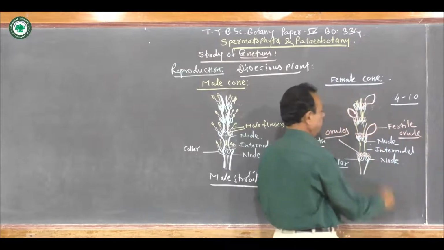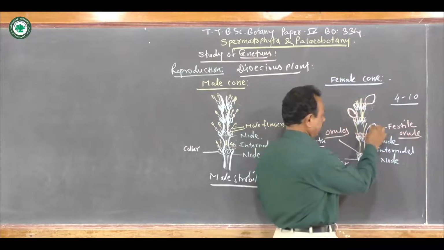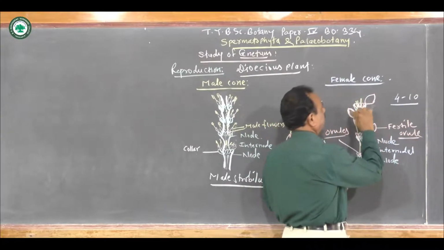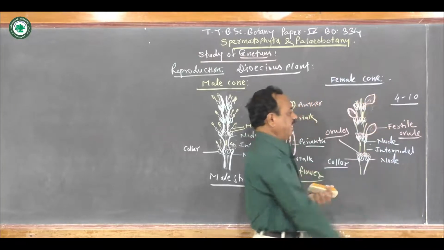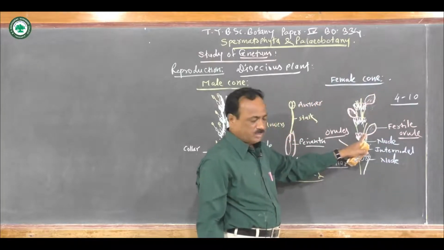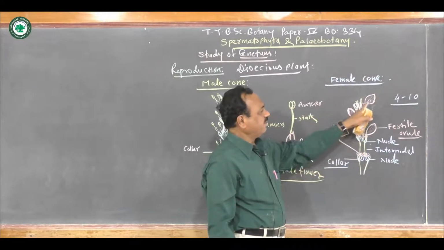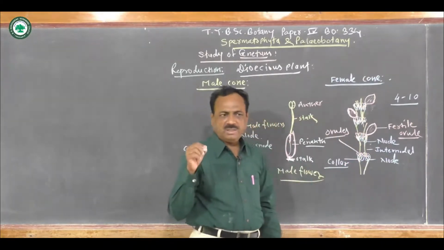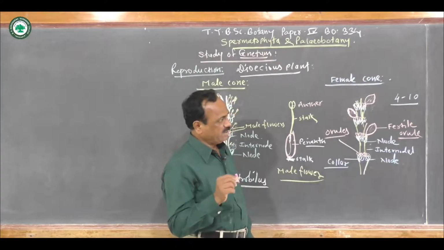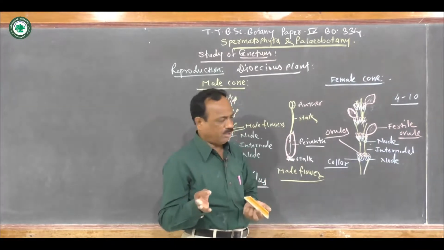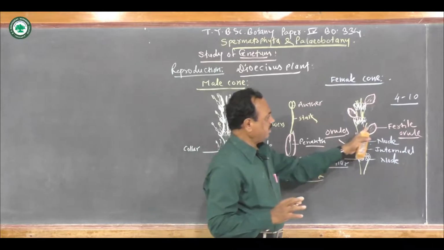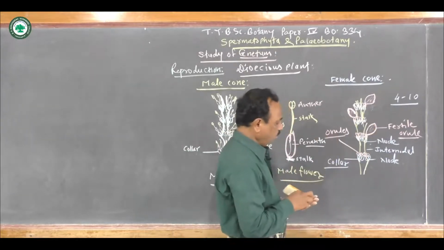So this is the fertile ovule. As I told you, near about 4 to 10 ovules are developed, but only a few become functional, and later on the others fall off.